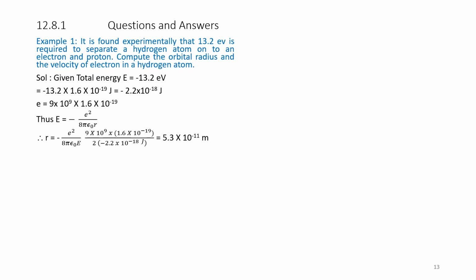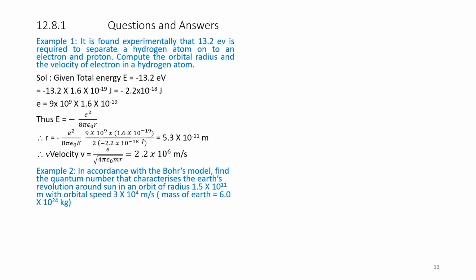Please work out in your notebooks. Therefore, velocity is given by the formula v is equal to e divided by under root 4 pi epsilon naught m r. By substituting, we can get 2.2 into 10 to the power of 6 meters per second.